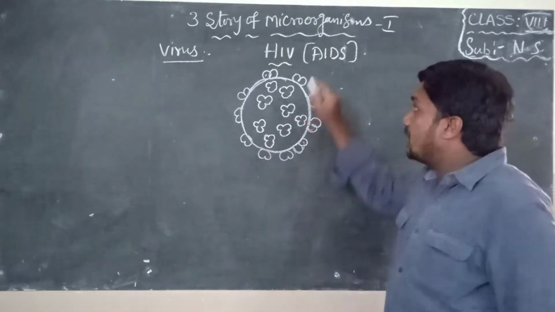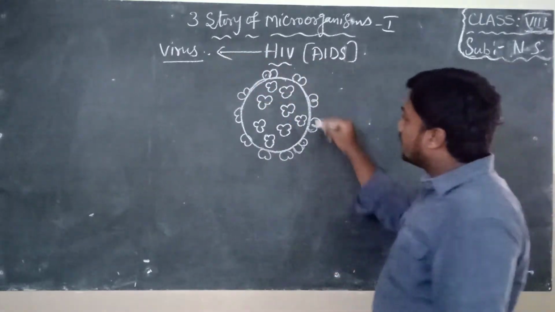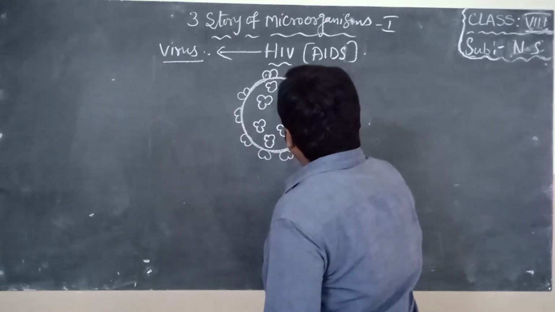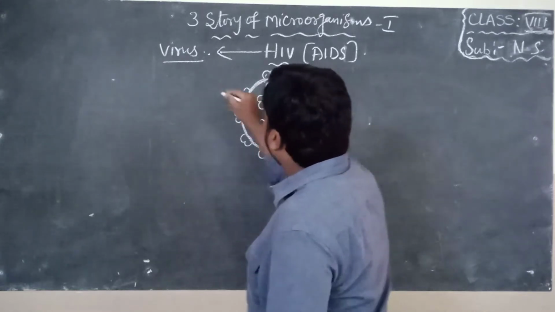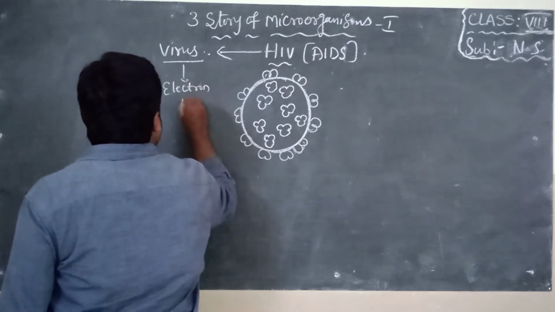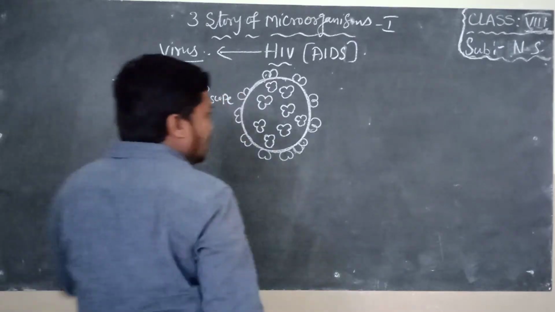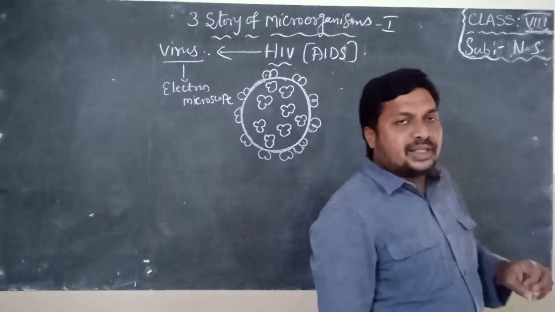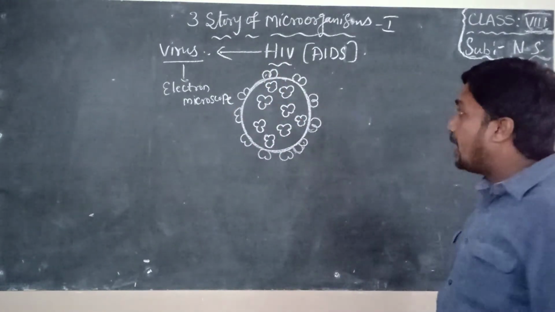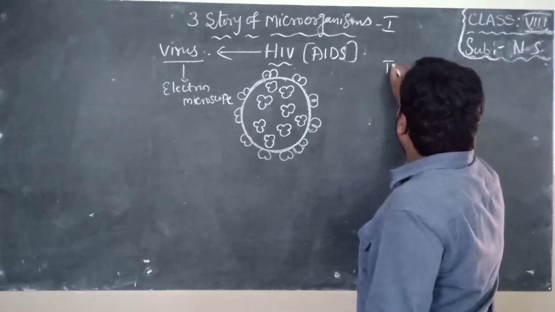Some people think HIV and AIDS are both the same. Not the same, children. HIV is a virus. AIDS is a disease, children. This is the diagram of HIV. Already I explained, viruses can be seen only with the help of an electron microscope, not with our eyes. Microorganisms can be seen only with the help of a microscope, but if you want to observe a virus, you have to use an electron microscope. Now, I'll draw the diagram of tobacco